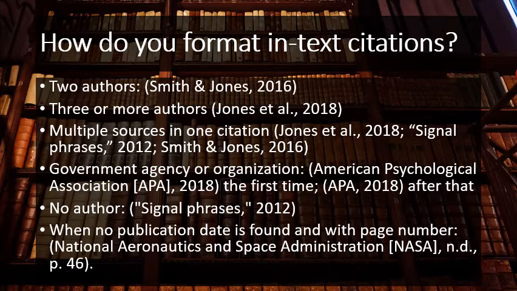Governmental agency or organization. So the first time you present it in your paper, it's different than the second time. American Psychological Association, brackets, APA, which is our shortened version, comma, 2018. The second time you do not need to tell me American Psychological Association. Instead, it's just APA. No author, as I said earlier, signal phrases is the article title. So on your reference page, there should be a corresponding entry that starts with signal phrases. The information in your in-text citation must match the organization of your reference entries. When no publication date is found, as I said, it's n.d.